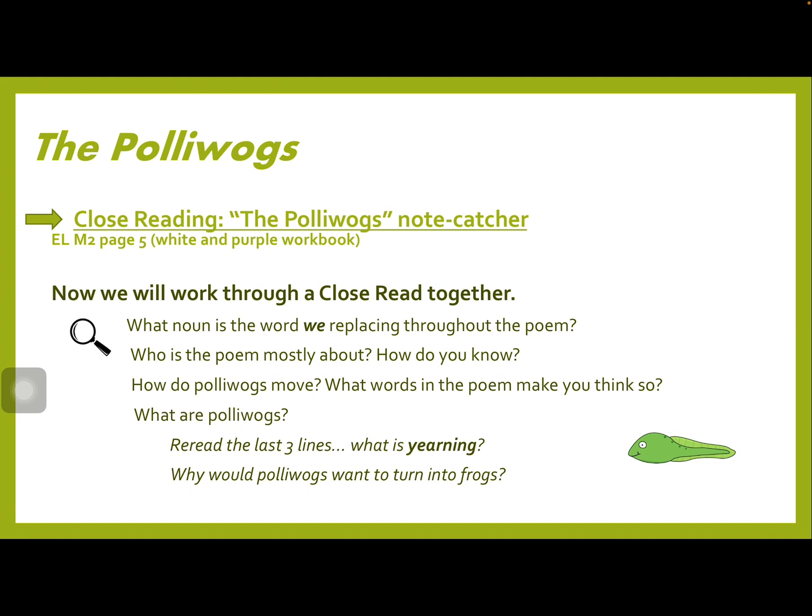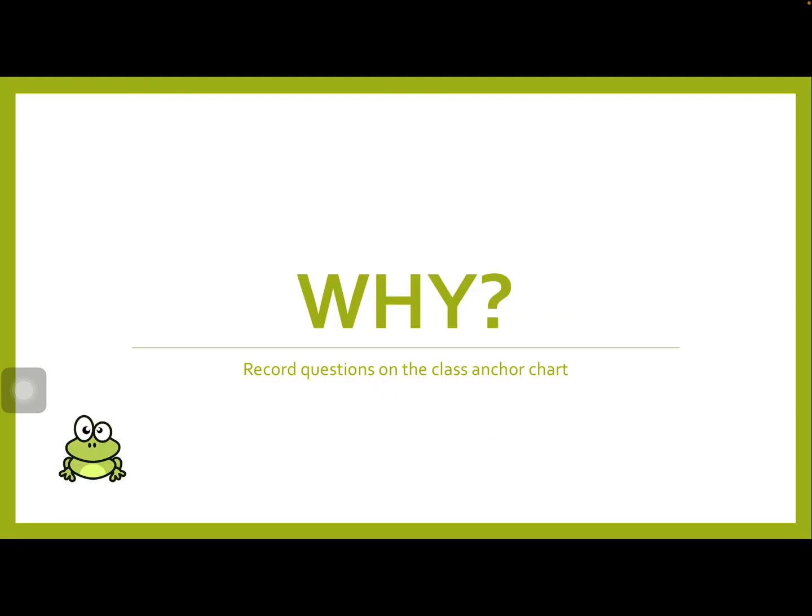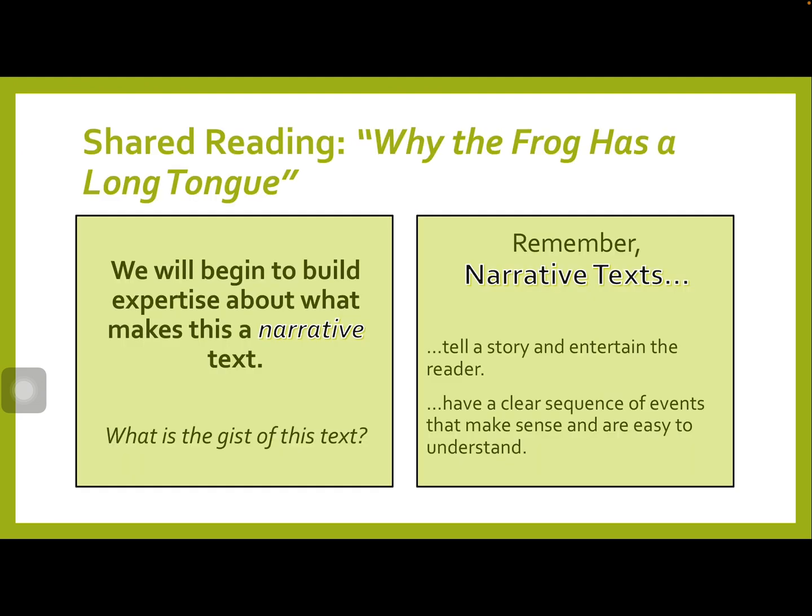Now reread the last 3 lines of the poem. What is yearning? Yeah, it's like they really want something. Why would pollywogs want to turn into frogs? What do you think? We're going to have different answers for that one. Why record? And we record it in our books. So, why does the frog have a long tongue?